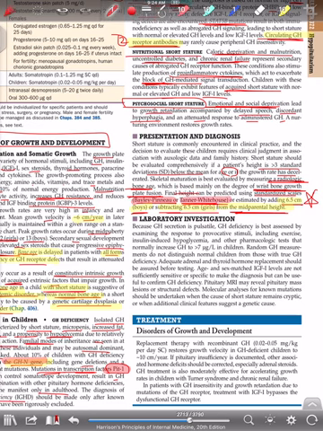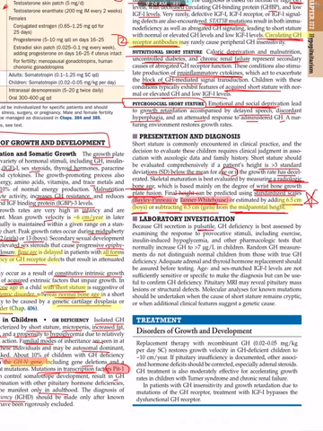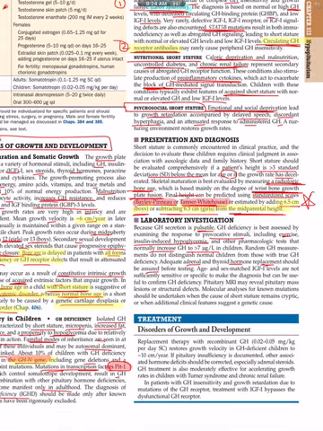Lab investigation. Because GH secretion is pulsatile, GH is best assessed by response to provocative stimuli, including exercise or insulin-induced hypoglycemia, or other pharmacological tests. Normally, the increase should be more than 7 micrograms per liter in children. Random GH measurements do not distinguish normal children from those with true GH deficiency, just like in adults. Adequate adrenal and thyroid hormone replacement should be assured before testing. So short stature is not just because of growth hormone, right? Adrenal hormones and thyroid hormones should also be checked first.